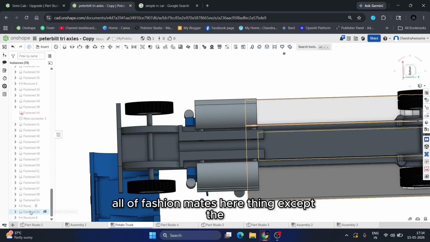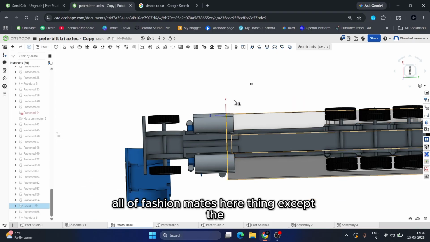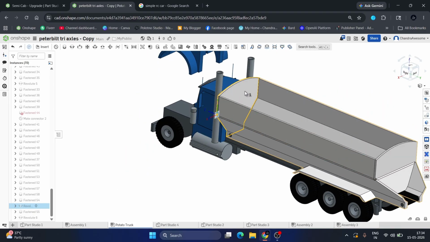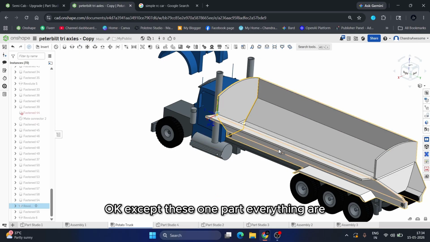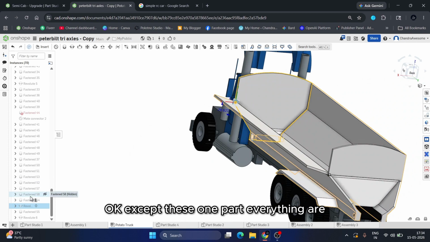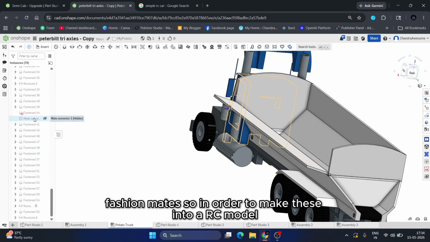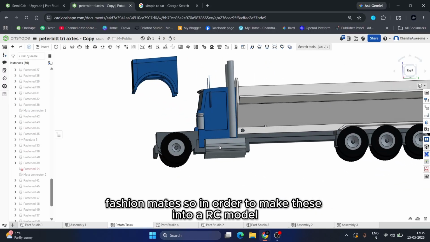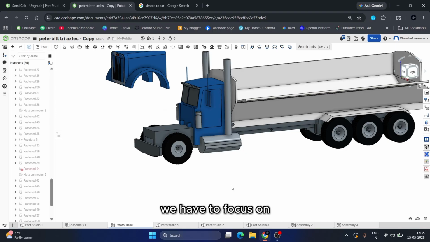All are fastened mates here, except the trailer. Except this one part, everything is fastened mates.